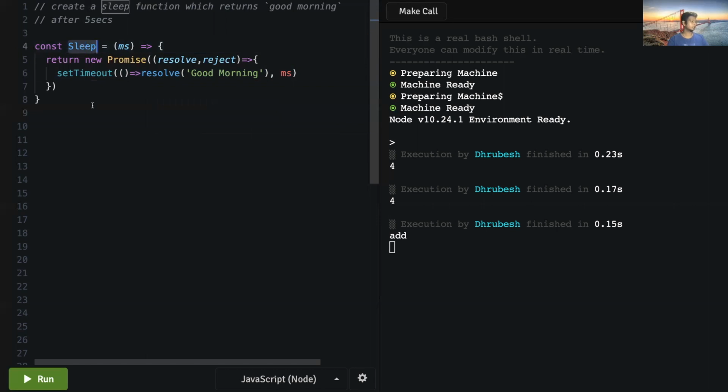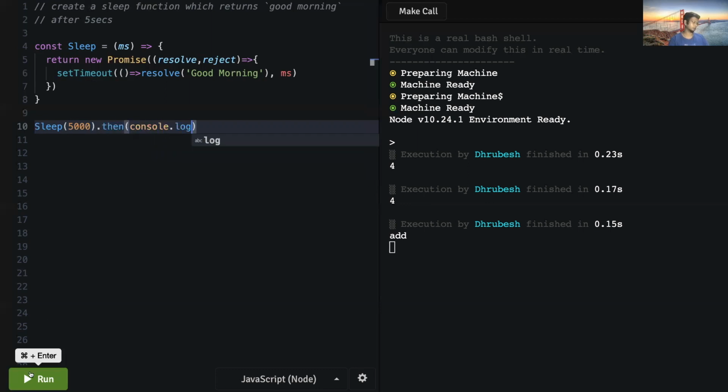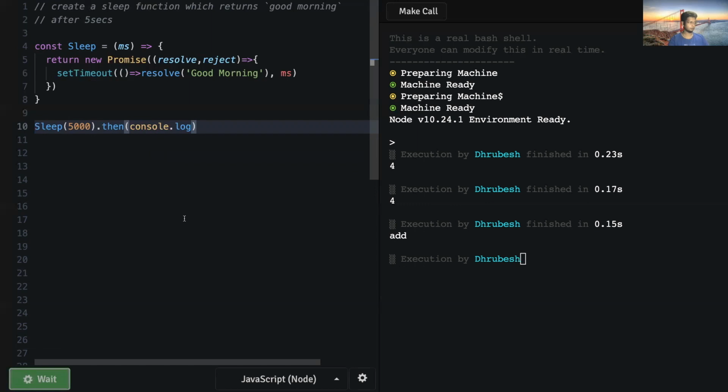So let's try it out if it's working fine. Since it's accepting milliseconds, it will be 5,000 milliseconds, and I can just do console log here. Oh, okay, awesome.